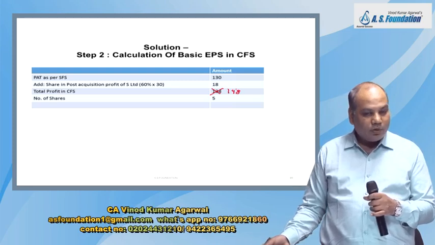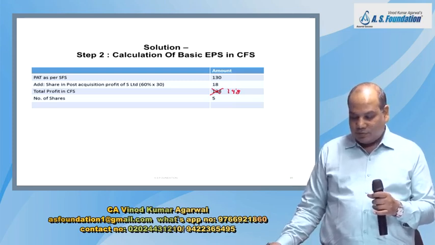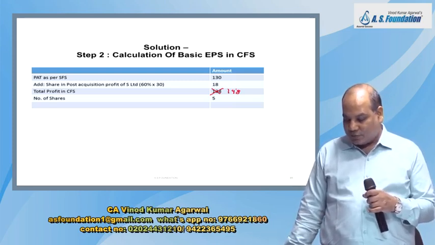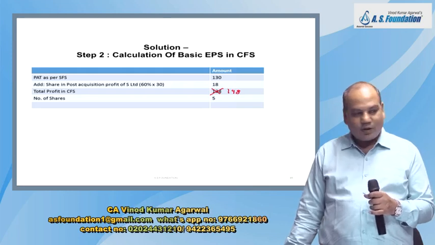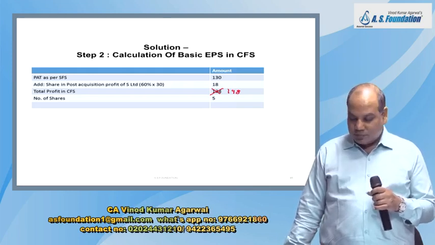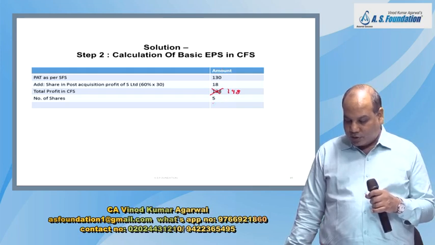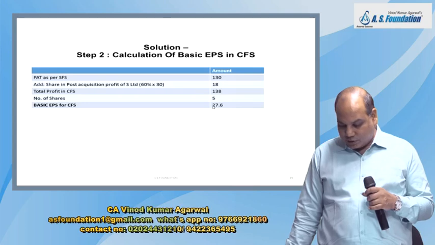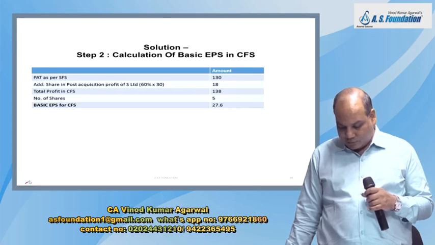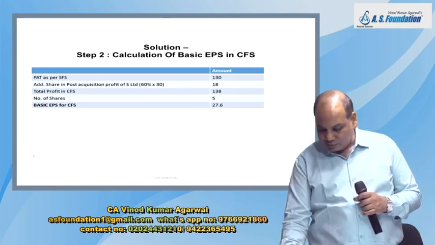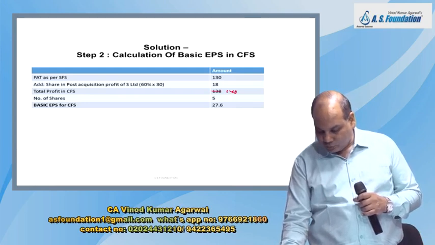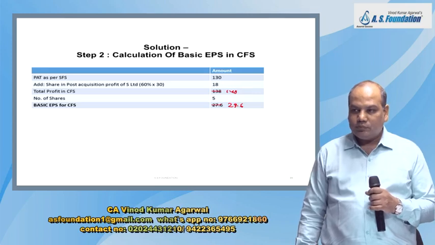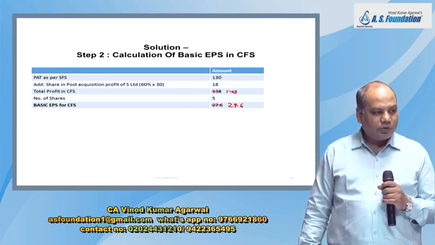Don't add share of subsidiary. When we prepare CFS, the number of share we consider only parent company. Good question you asked. Should we add subsidiary also? No. So therefore basic EPS you calculate properly. What will be the answer? 29.6. Okay. Basic EPS 29.6.